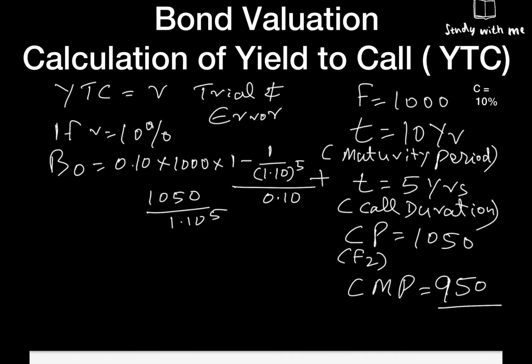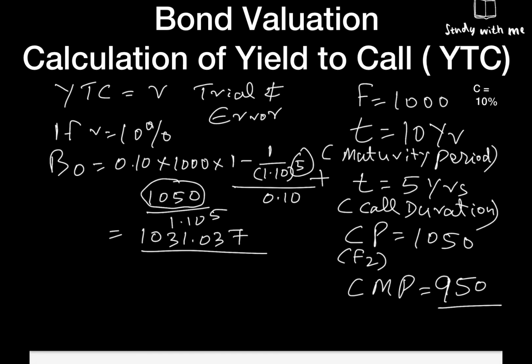So we are trying to match an R to 950. In the formula, we take call duration and call price while trying to solve the problem. When you solve it, your final answer will be 1031.037.